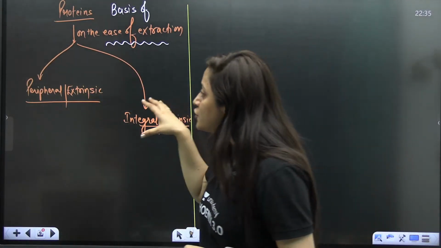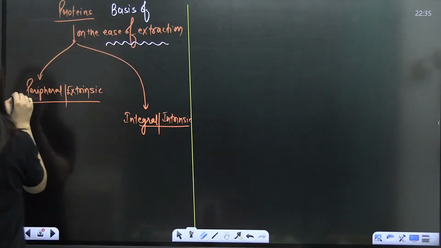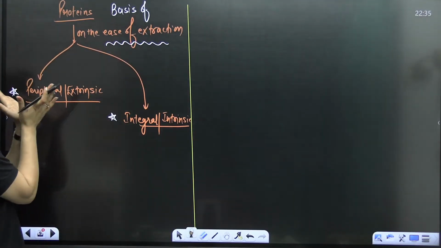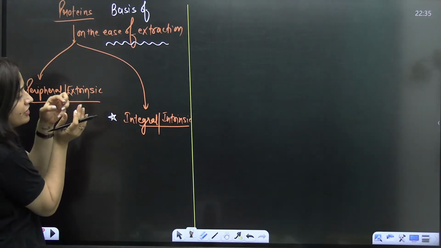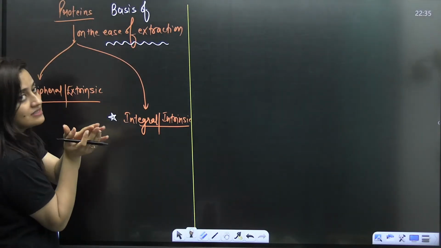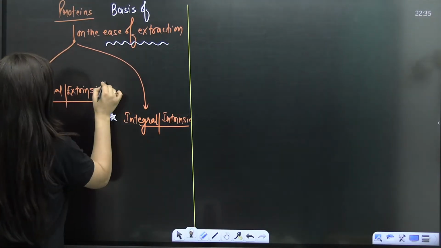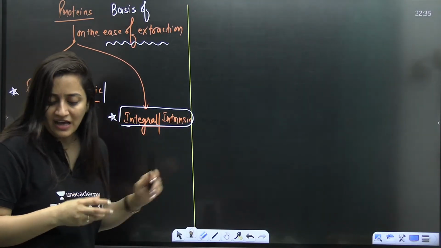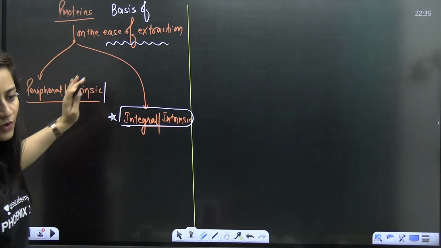The protein which you can extract easily is peripheral, and here you have integral. When you are talking about the peripheral protein, they are on the periphery. Without disrupting the cell membrane, you can remove them. For an integral protein, if you need to take it out, obviously you have to disrupt the cell membrane. So that's what you have to understand.